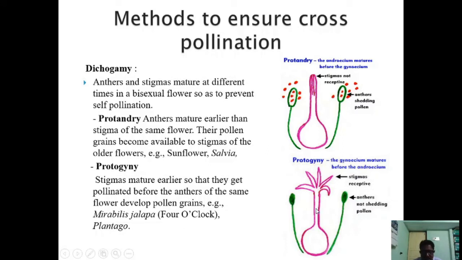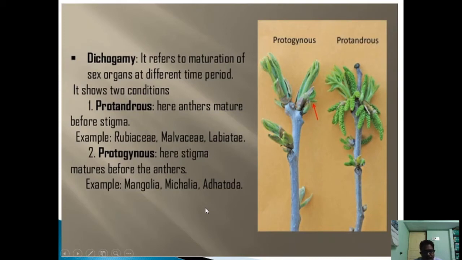Now in such kinds of flowers, cross pollination is predominant over self pollination. This is a special adaptation in evolution where the plant facilitates only cross pollination and does not promote self pollination. The example is Mirabilis jalapa, the four o'clock plant, a good example for protogyny. Now look at this, just to explain how it is different from the protandrous condition, where anthers mature before the stigma.